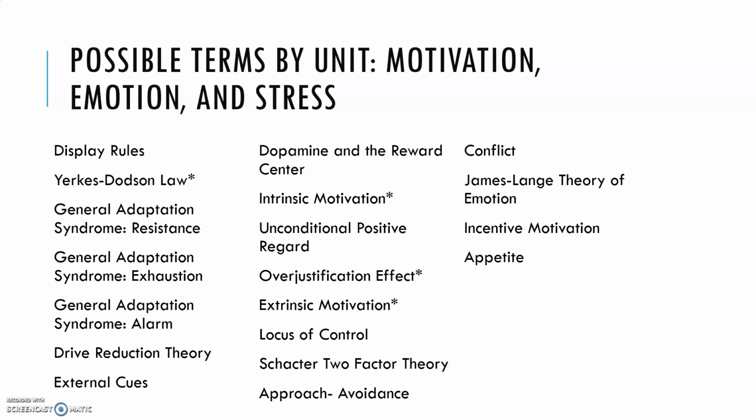In terms of the motivation terms, pretty much all of the motivation theories have shown up. Intrinsic and extrinsic motivation have shown up. Conflict has shown up. In terms of emotion, again, a lot of those theories have shown up, James-Lange, Schachter two-factor. And in terms of stress, all of the general adaptation syndrome stages have shown up. You can take that to mean that maybe they would ask about general adaptation again, or maybe they wouldn't ask about that because they've asked all 3 stages already. It can go either way. Again, this is just meant to be a guide to help you study. These are things that have been asked in the past.